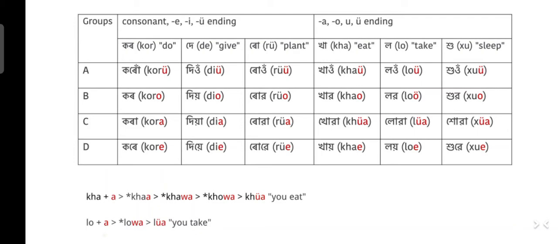For example, moi koru means I do. Toy kora means you do. Tumi kora means you do. Apuni kore means you do, and he kore means he does. Similarly, diu means I give. Dio means you give. Dia means you give, and die means you give or he or she gives.